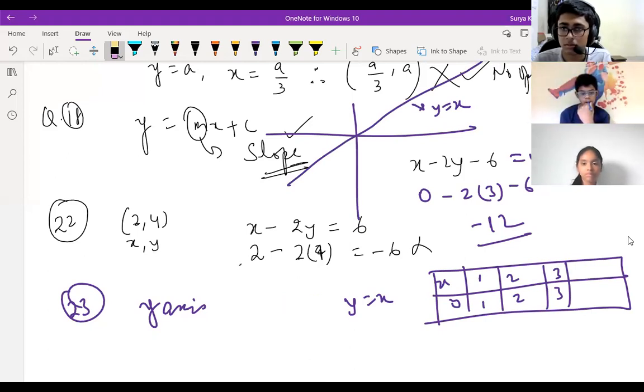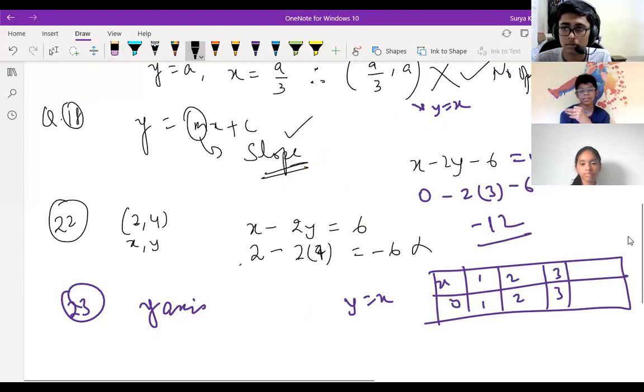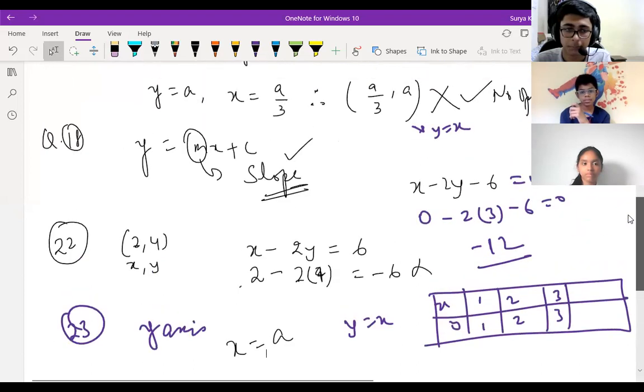Okay, sir. I got it. x is equal to something only. You can write x is equal to a constant only. You can't write x is equal to y. Is it clear? Hope everything is clear. Yes, sir. It's clear.